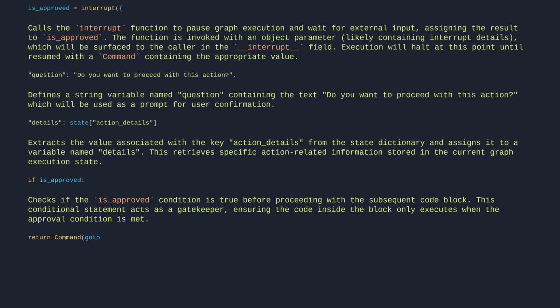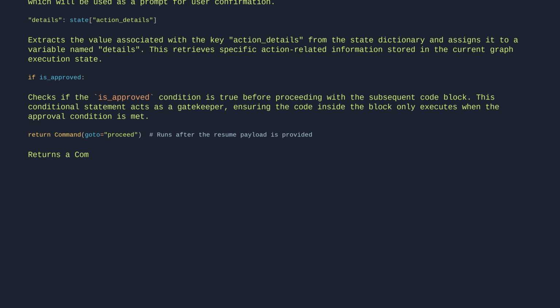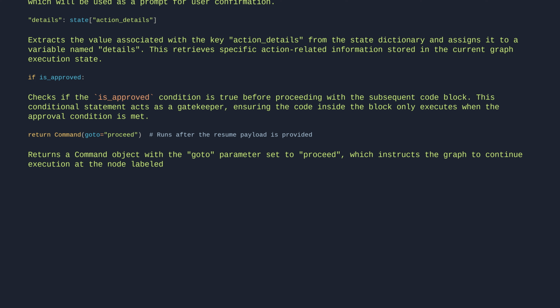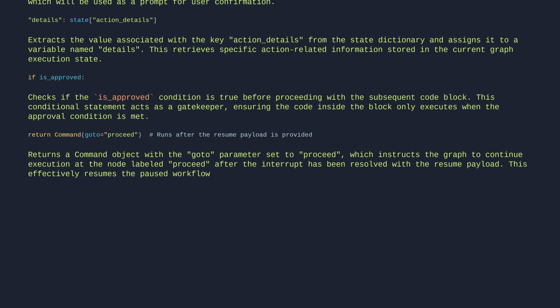return Command(goto="proceed") # Runs after the resume payload is provided. Returns a Command object with the goto parameter set to proceed, which instructs the graph to continue execution at the node labeled proceed after the interrupt has been resolved with the resume payload. This effectively resumes the paused workflow by directing it to the specified next step.